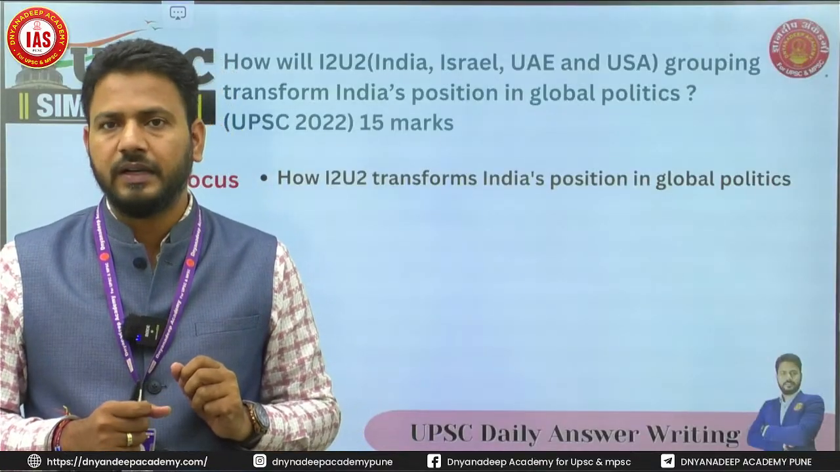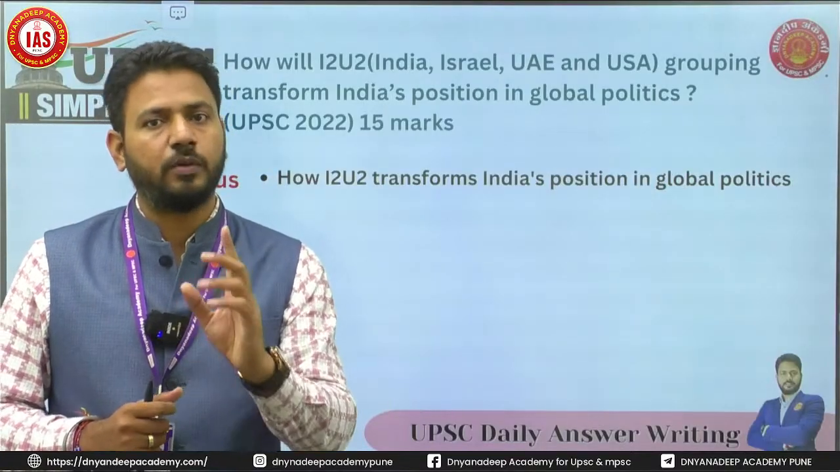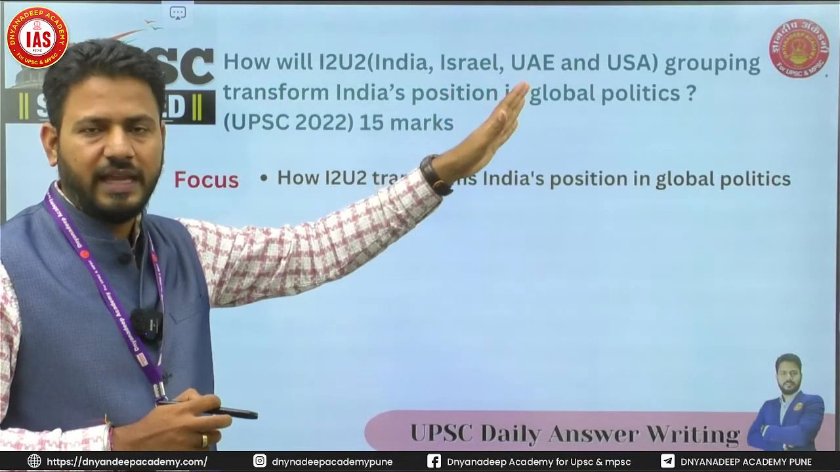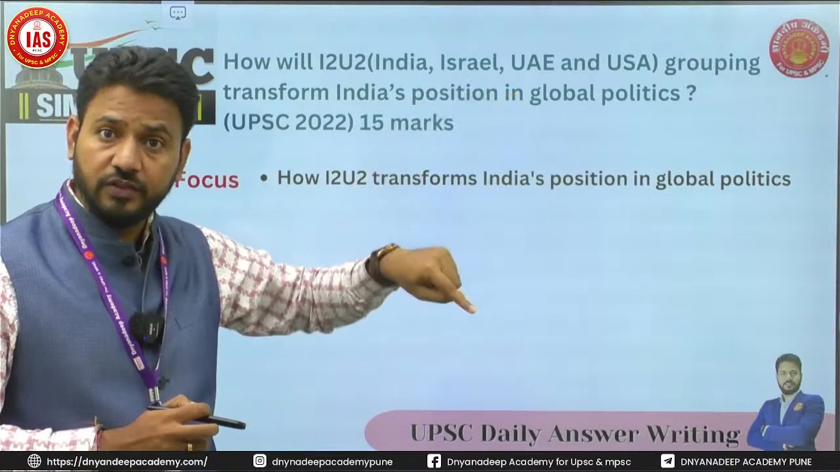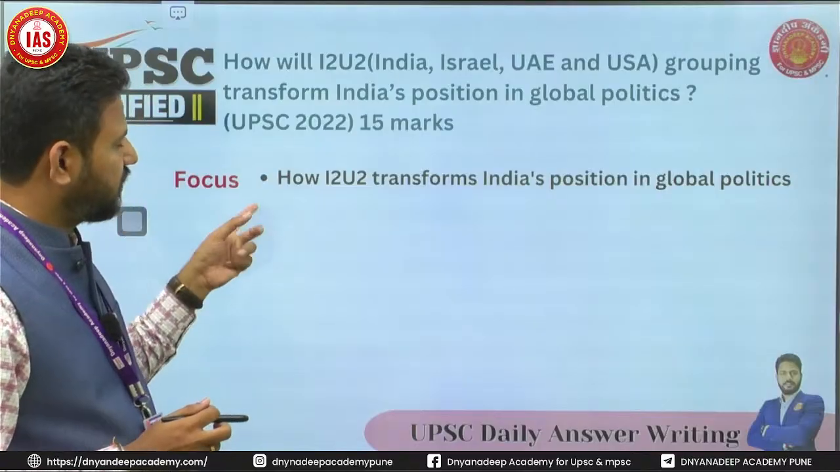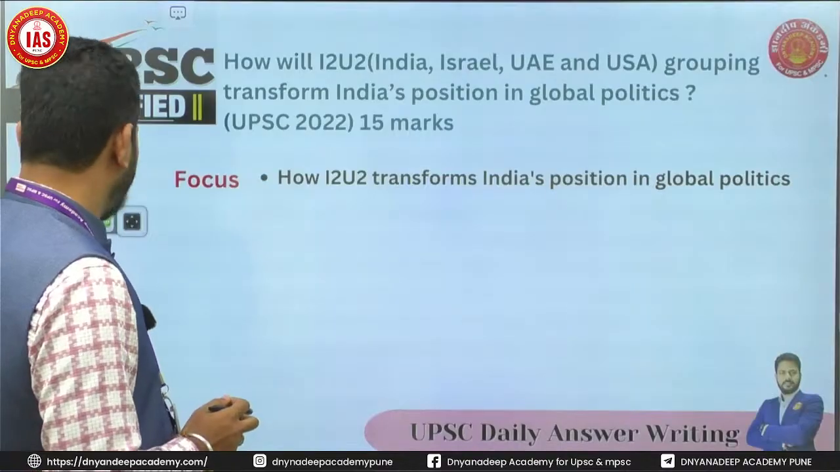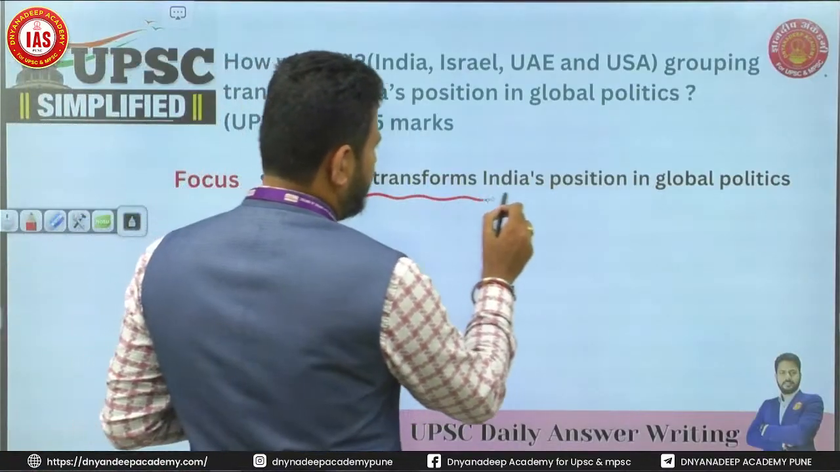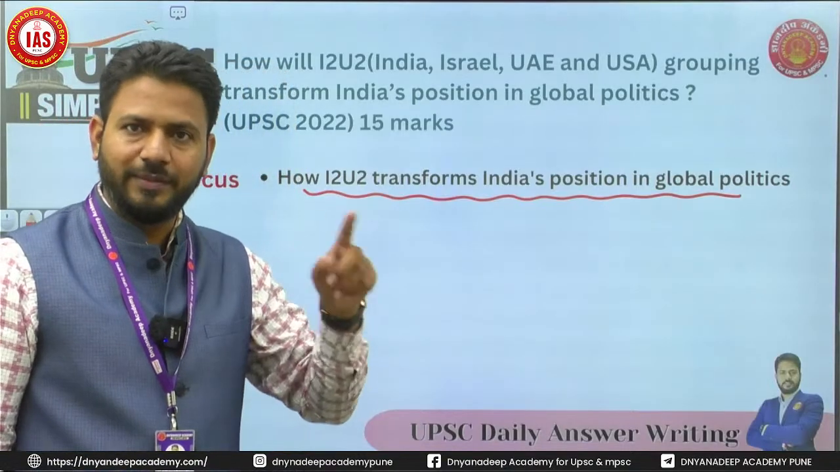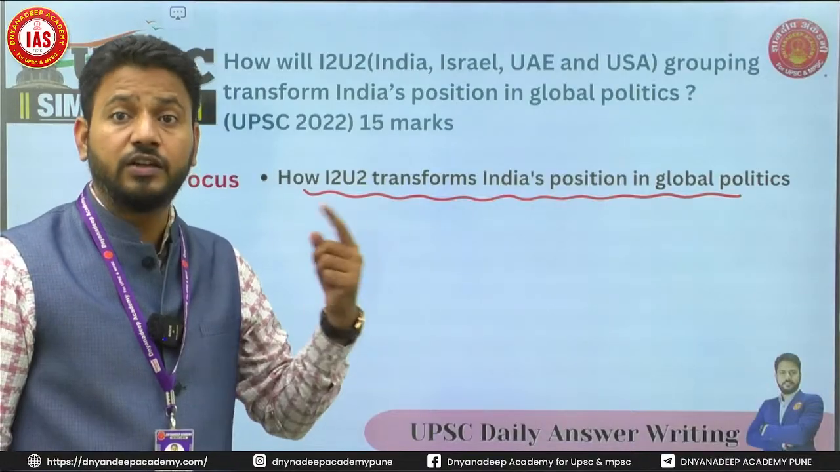So it helps you stick to the question, to the point, and not beat around the bush. Because this question is a one-liner, very rarely this happens in UPSC, and it is tough when the question is a one-liner to identify the focus and locus, because most of the time the complete question itself is the focus. Now in this question, you see that how will I2U2 transform India's position in global politics should be your focus. This is what you should be writing in your body part. This is on which the answer will revolve around.